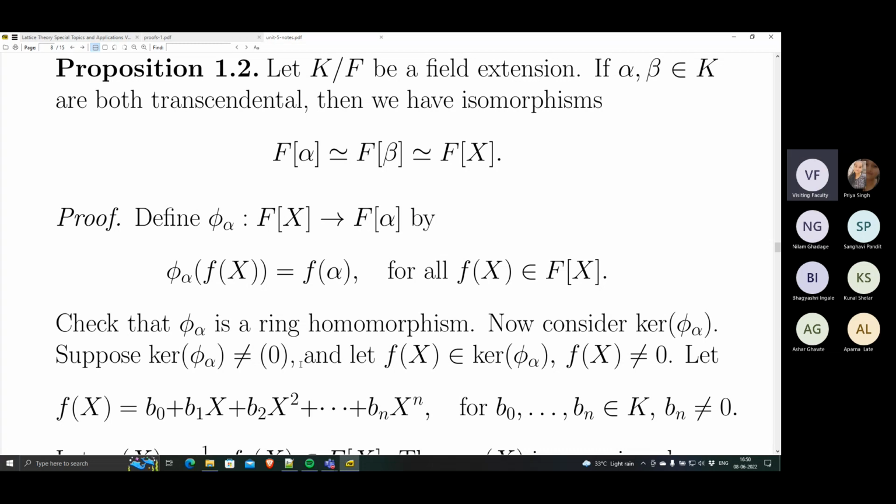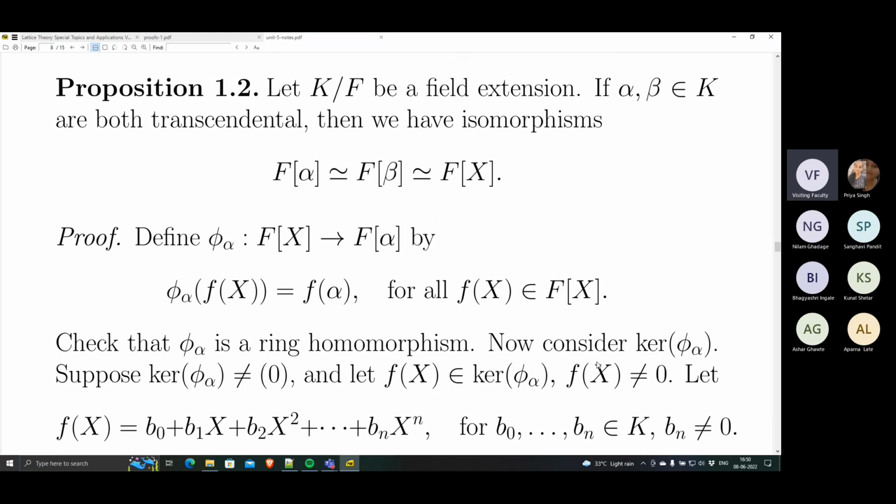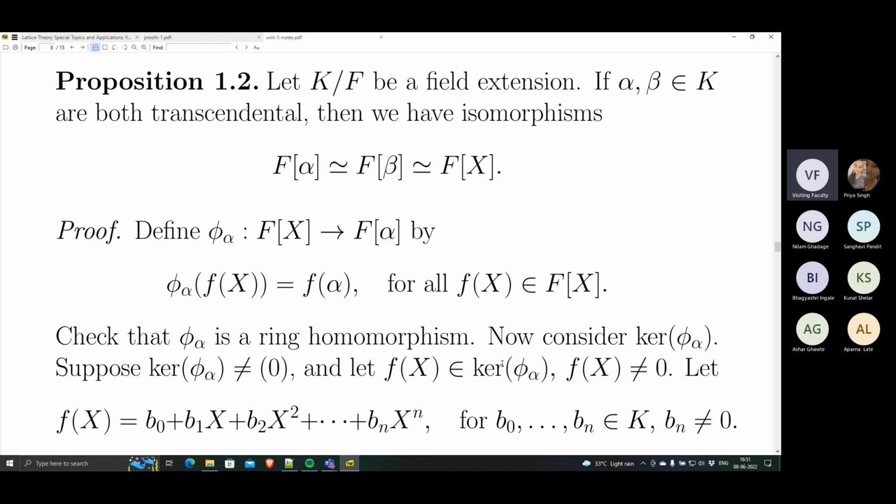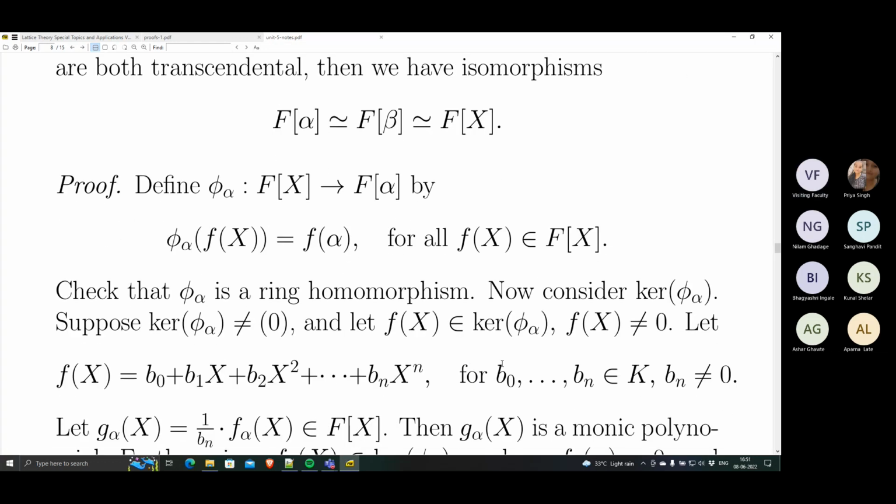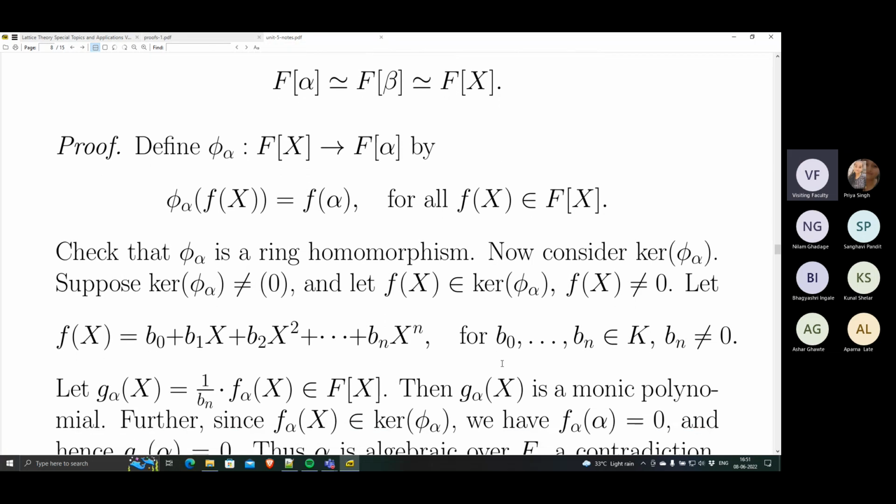Okay, we go by contradiction. Suppose the kernel is not zero, which means there is a non-zero polynomial, little f(x), which is an element of the kernel. Let me write down what f(x) looks like. Let us say f(x) = b0 + b1x + b2x² + ... + bn xⁿ for some b0 to bn. The leading term is non-zero, so let us say bn is non-zero.